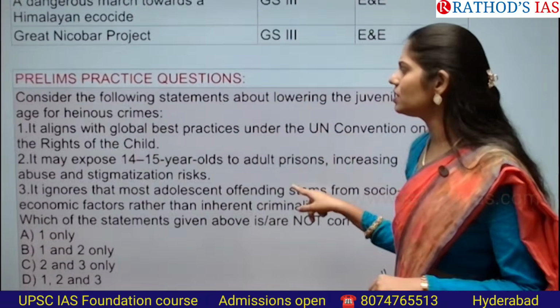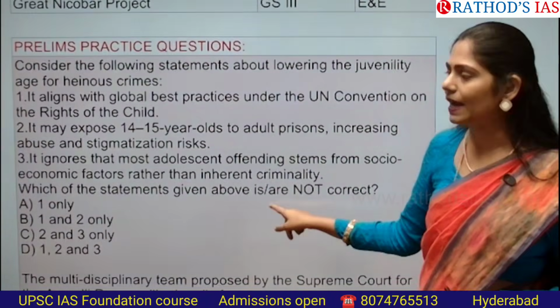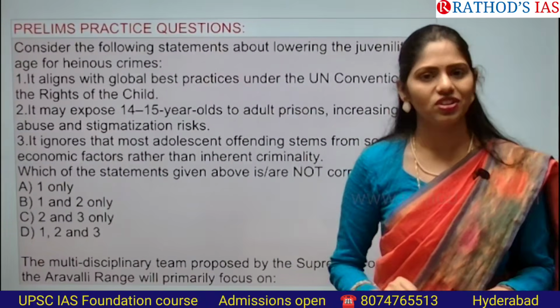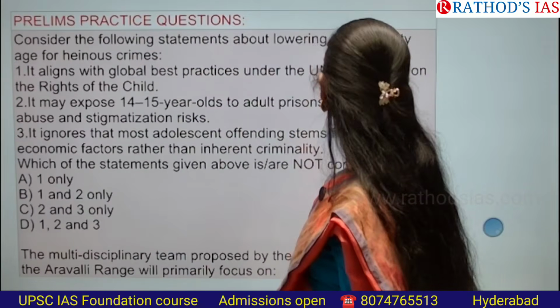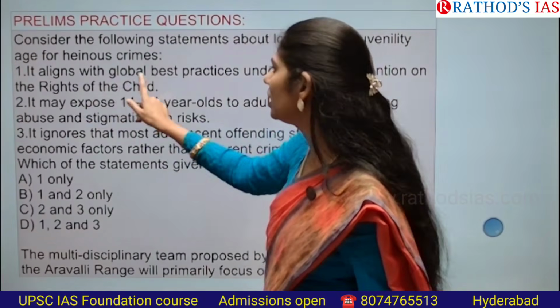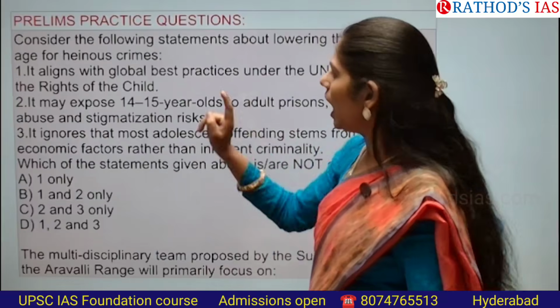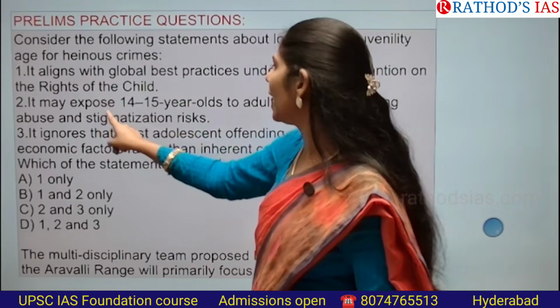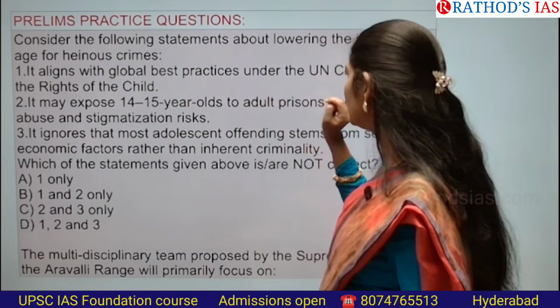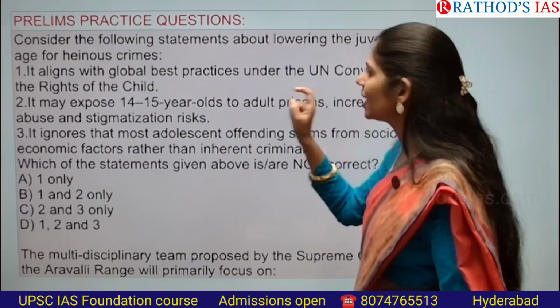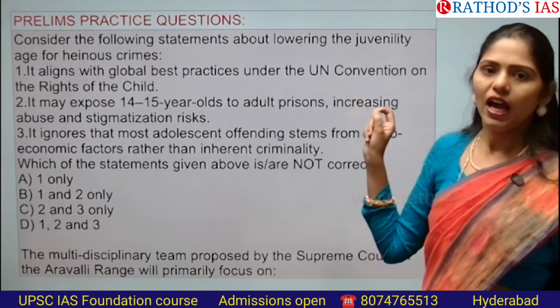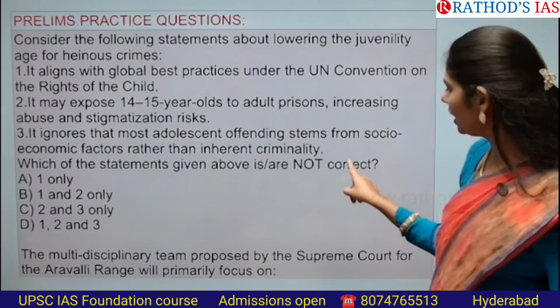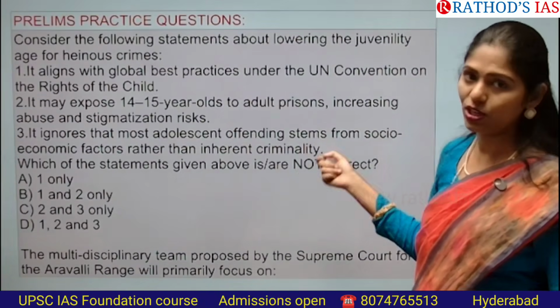Okay, now let us see answers for yesterday's prelims practice questions. Yesterday I gave you 2 questions, right? First question is, consider the following statements about lowering the juvenility age for heinous crimes. And the first statement here is, it aligns with global best practices under United Nations Convention on the Rights of the Child. Here you have to identify incorrect statements, not correct.